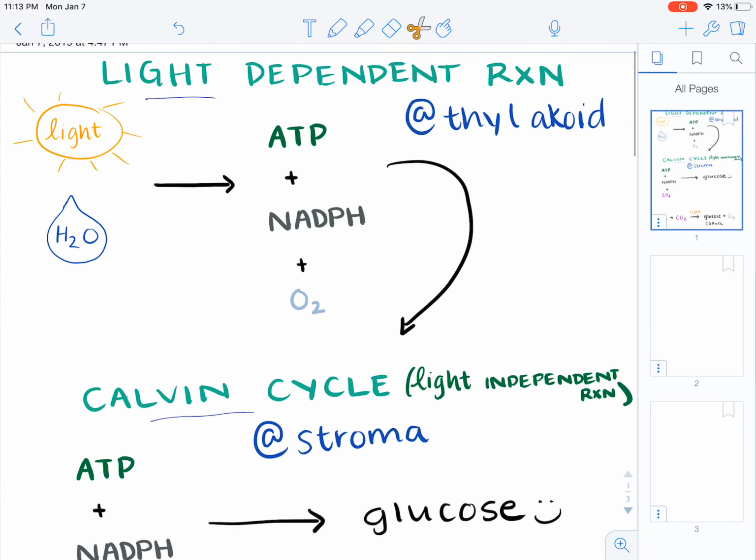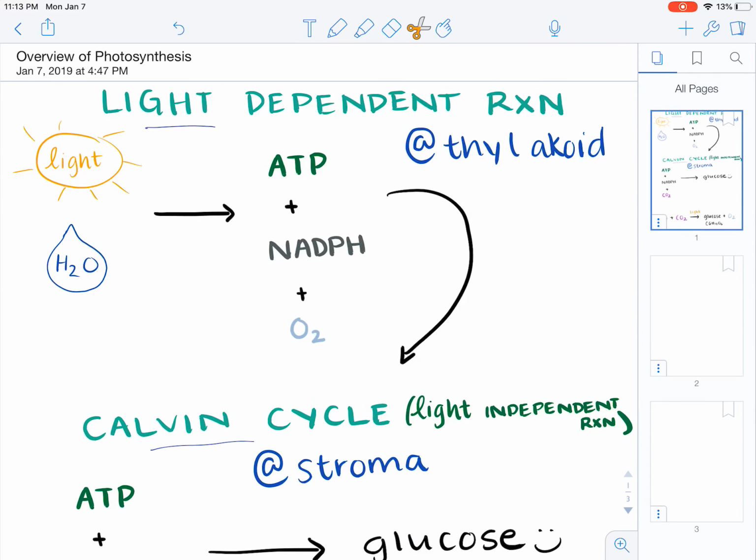And so for a light dependent reaction, let's check the ingredients that we need. So we need light, we need water here, and then we make ATP, NADPH, and oxygen. And this occurs in the thylakoid. So now let's go into how light and water actually makes ATP, NADPH, and oxygen.